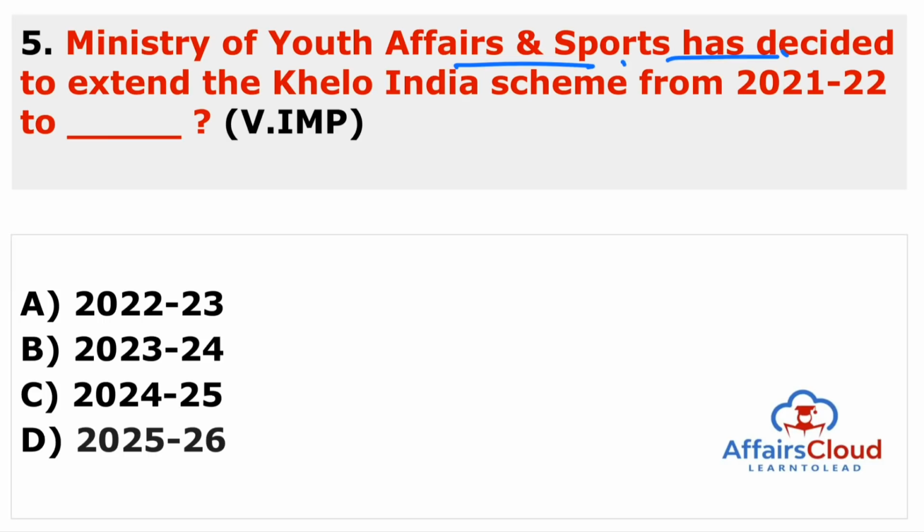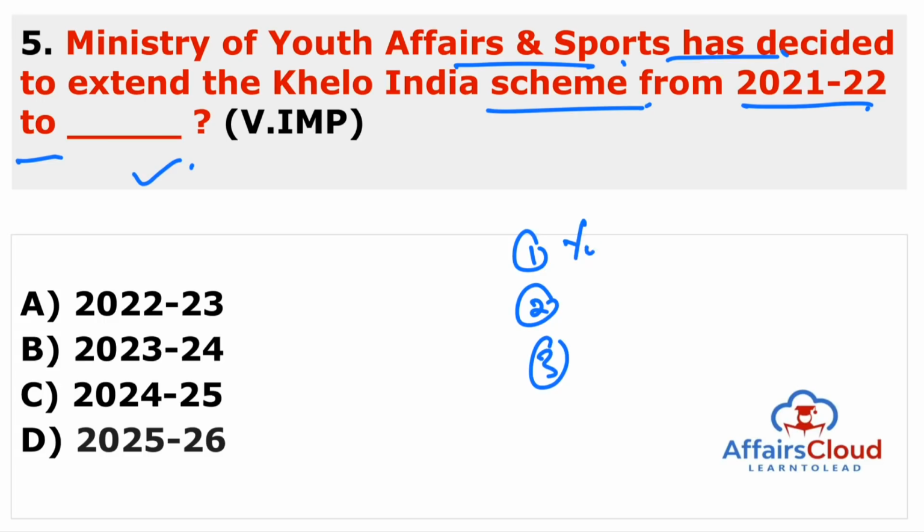Ministry of Youth Affairs and Sports had decided to extend the Khelo India scheme from 2021-22 to which year? So this is the question. And you know, these youth games are very important, like Khelo India games. There are three types of the Khelo India games. One is the Khelo India Youth Games, second is the Khelo India University Games, third is the Khelo India Winter Games. So these are very important.